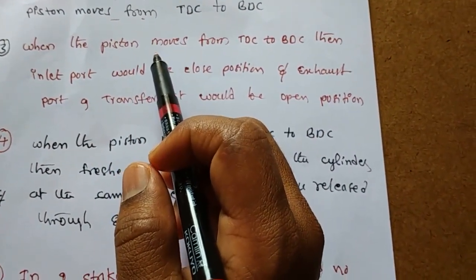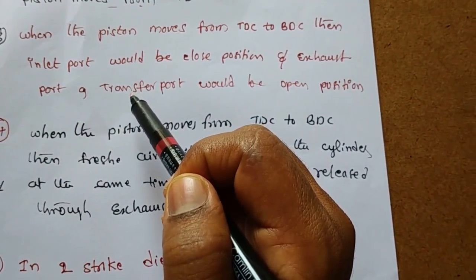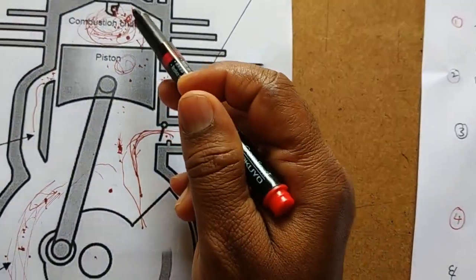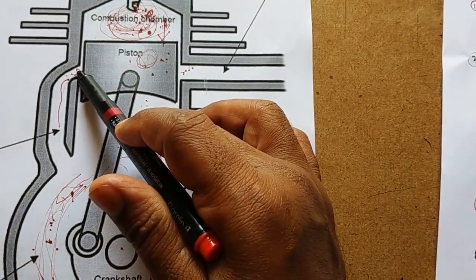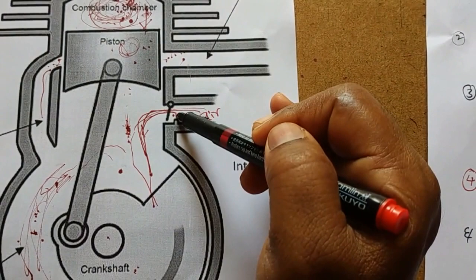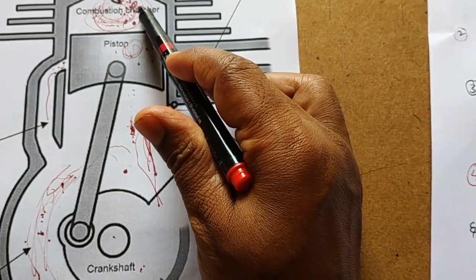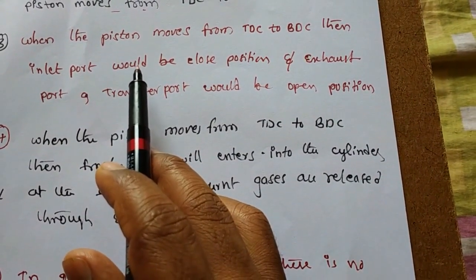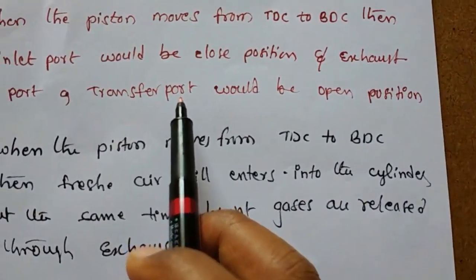So third point, when the piston moves from TDC to BDC, the inlet port would be in closed position and the exhaust port would be in open position. Exhaust port and transfer port would be in open position.